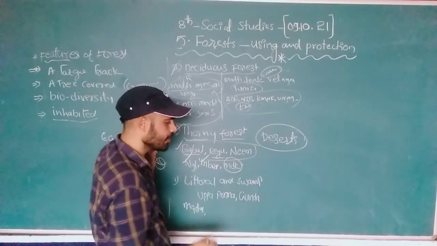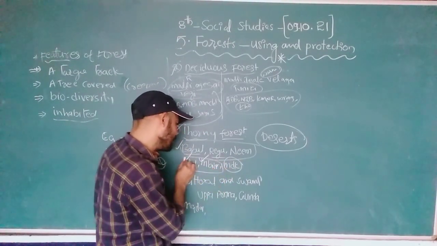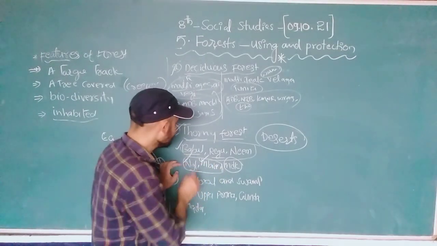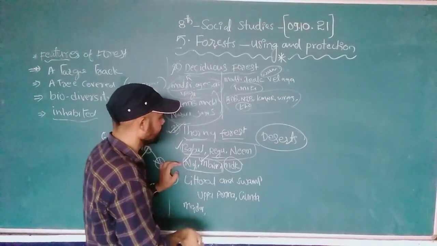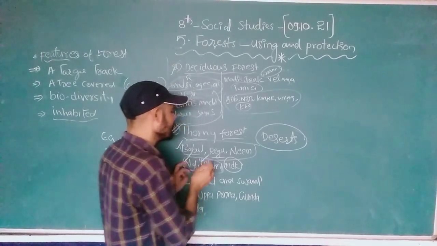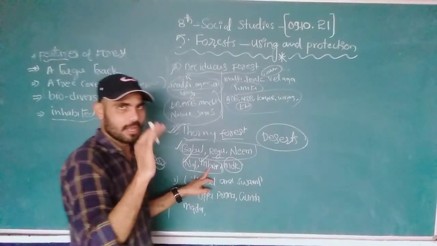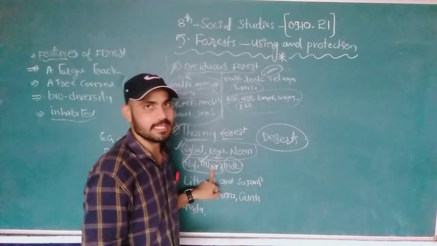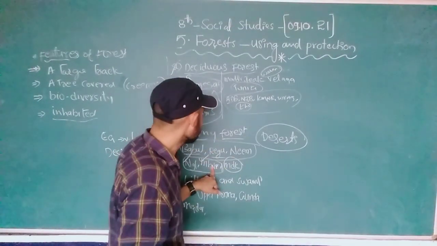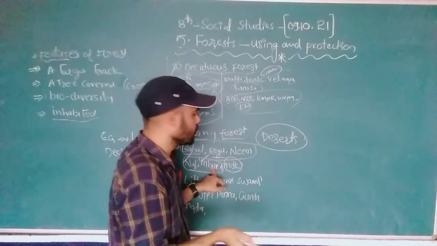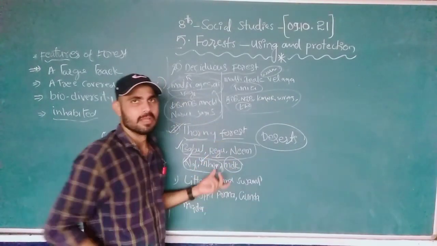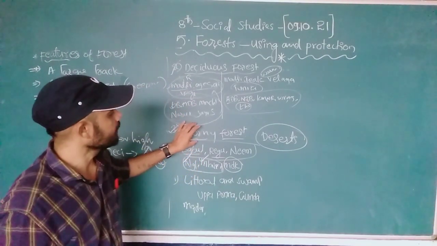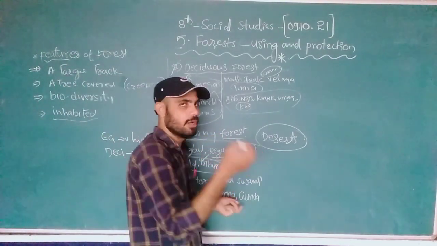Nalgonda and Mahabubnagar. You can see you haven't seen any kind of very thick forest in Mahabubnagar and Nalgonda. Nalgonda is known for fluoride. And Mahabubnagar, we can say that among the 11 districts we had in Telangana, Mahabubnagar is one of the poorest districts. And the literacy is also very poor in Mahabubnagar. See, in some part of Medak. See what is the thorny forest? If it doesn't receive rainfall, it automatically becomes thorny, right?